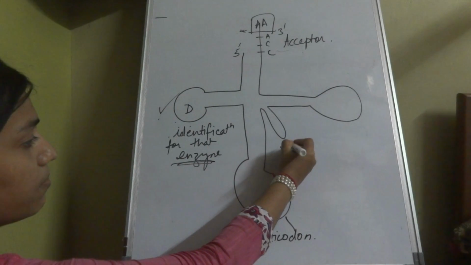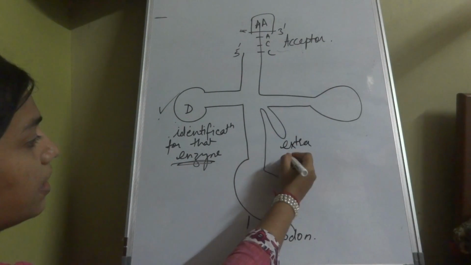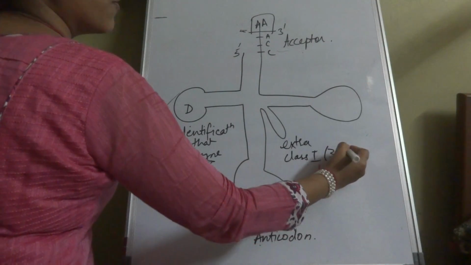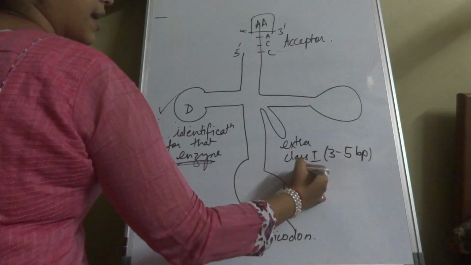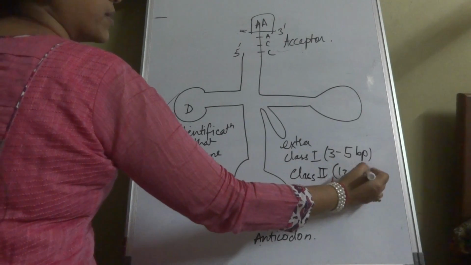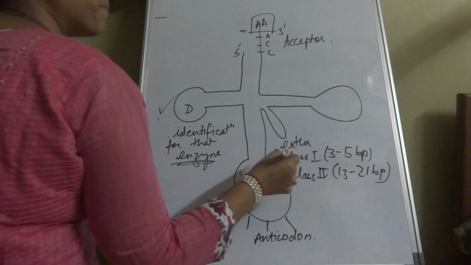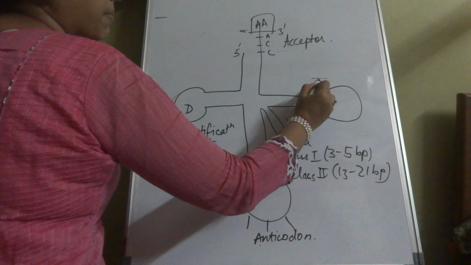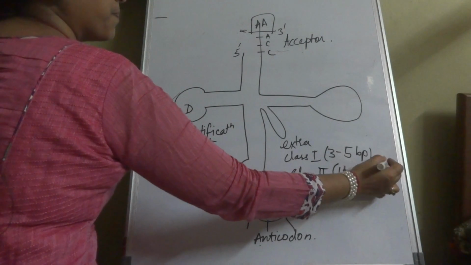This is a small arm, it is called the extra arm. In class 1 of tRNA, there are only 3 to 5 base pairs in it. In class 2 of tRNA, there are at least 13 to 21 base pairs. Okay. Coming to this, this is very important.